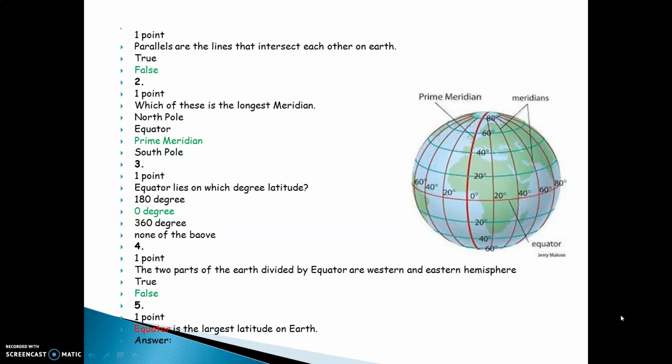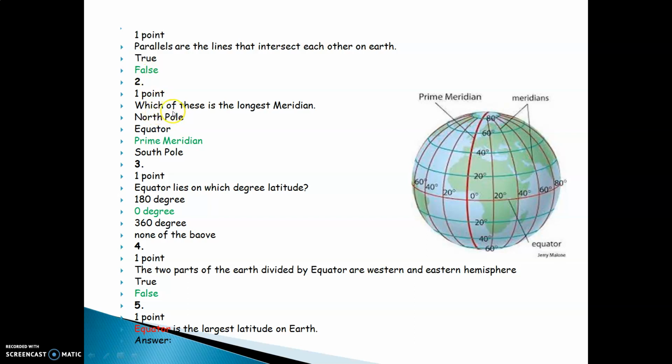The first question was, true or false? Parallels are the lines that intersect each other on Earth. The answer is false. You can see over here, this is our globe and these are the longitudes on the Earth and these are the parallels of latitudes. You can see these green semicircles which do not meet each other. Therefore, they are called parallels. You will see these lines do not intersect each other. Therefore, the answer is false.